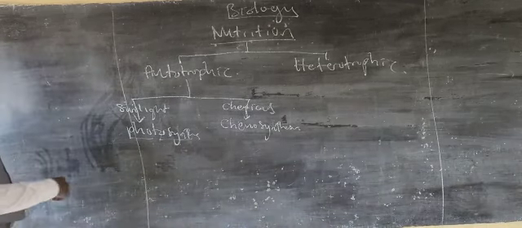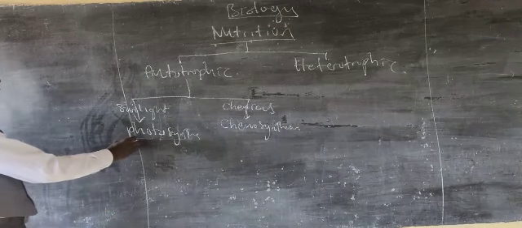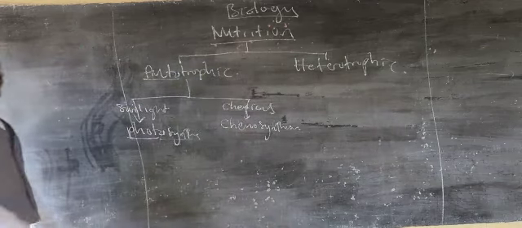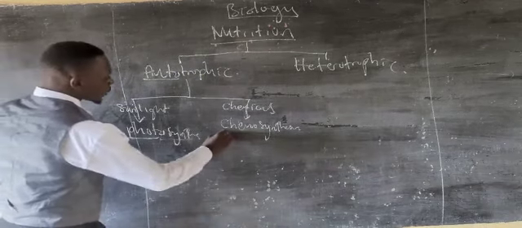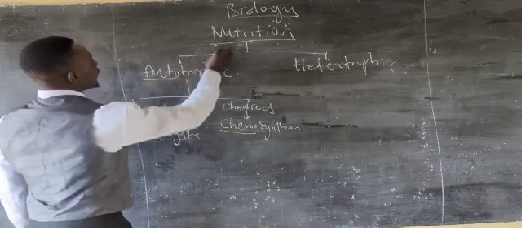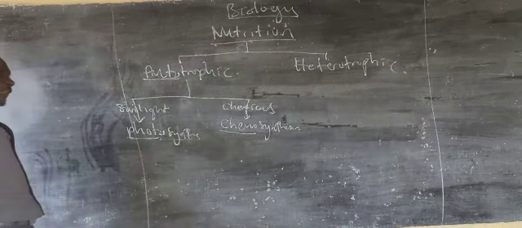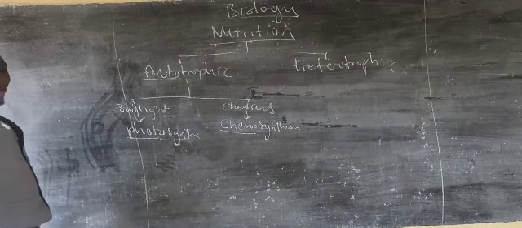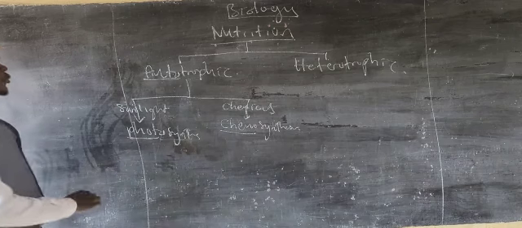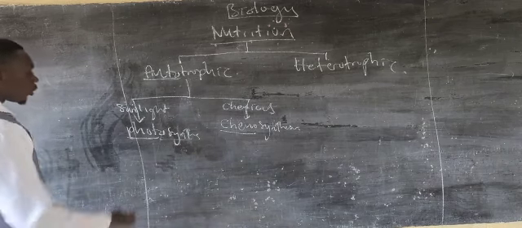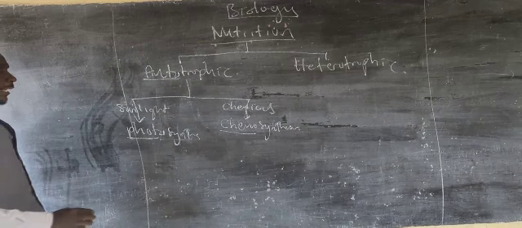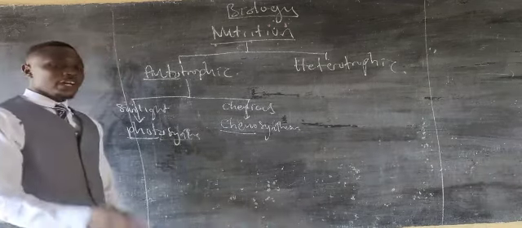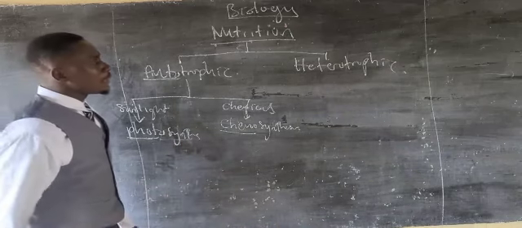You can see in some past questions, they are going to ask you what is autotrophic nutrition. It is simply the same definition. Autotrophic nutrition is the process where living organisms produce their own food with the use of energy gotten from sunlight. With chemosynthesis, they produce their own food with the use of energy gotten from the oxidation of chemicals.